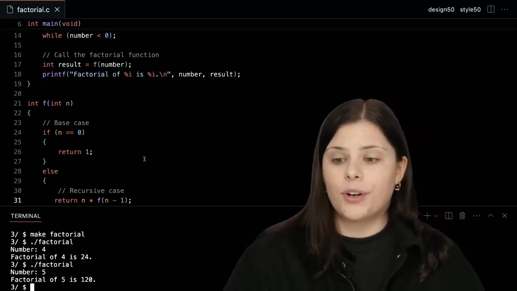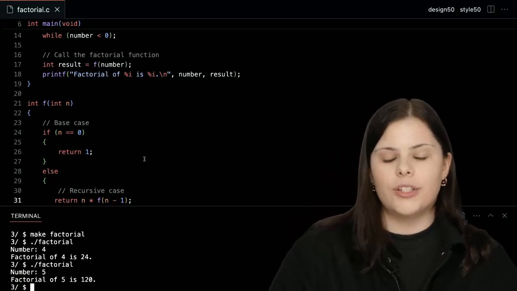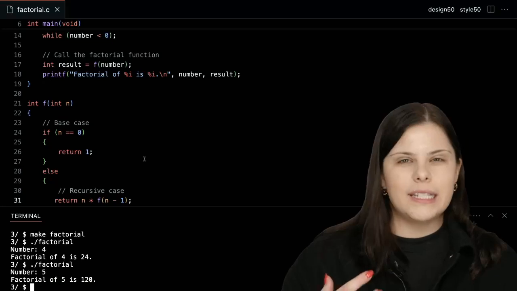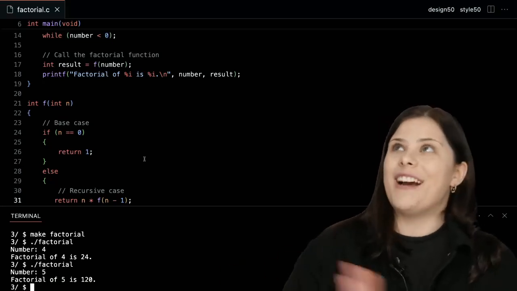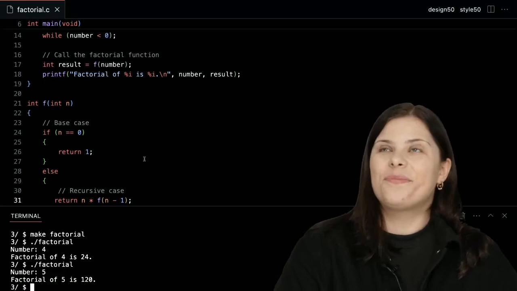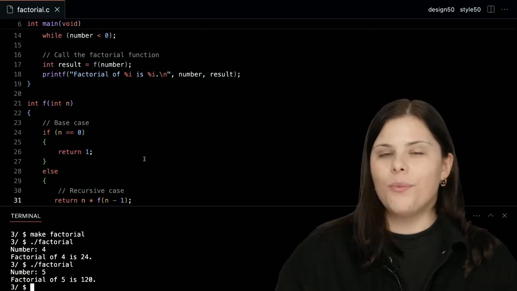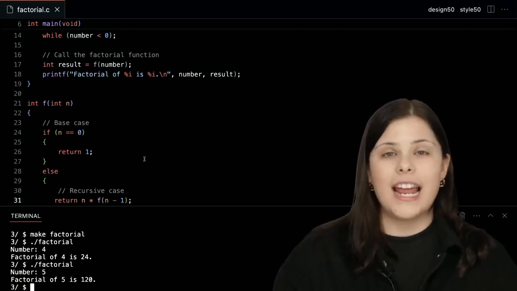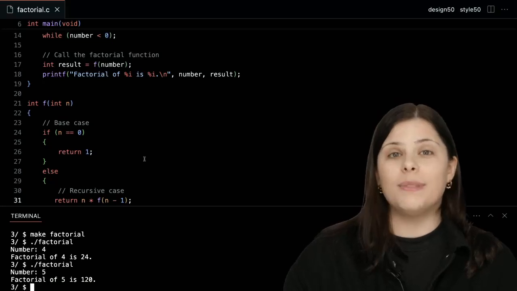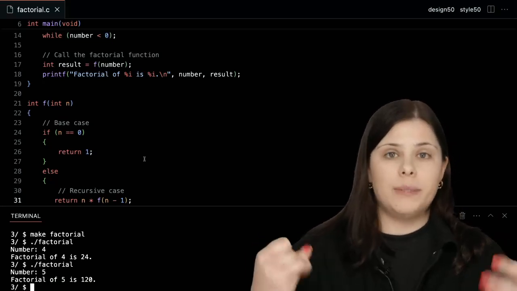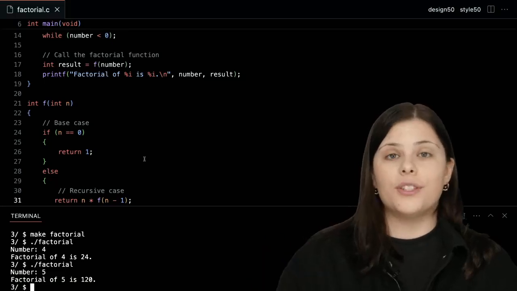What is the difference between recursion and looping? That's a very great question. So it's sort of the same, right? Okay, let me backtrack here. Recursion and loops can be used in similar ways, but slightly different. A lot of the time, loops just take a lot more space, a lot more functionality to write out.